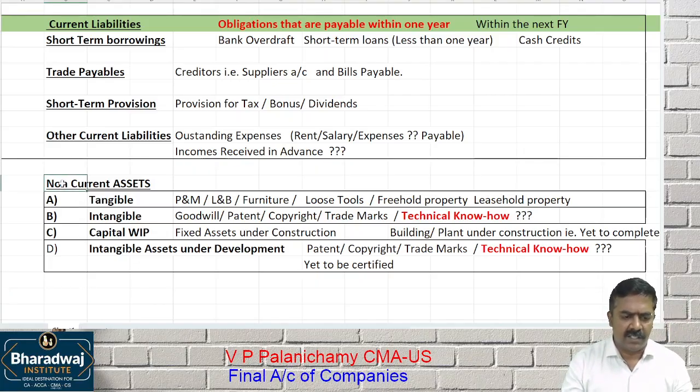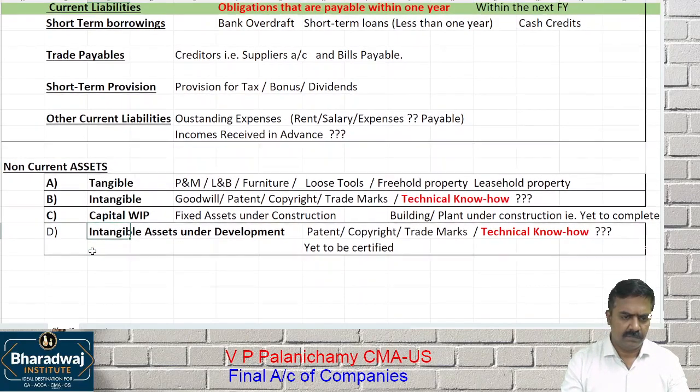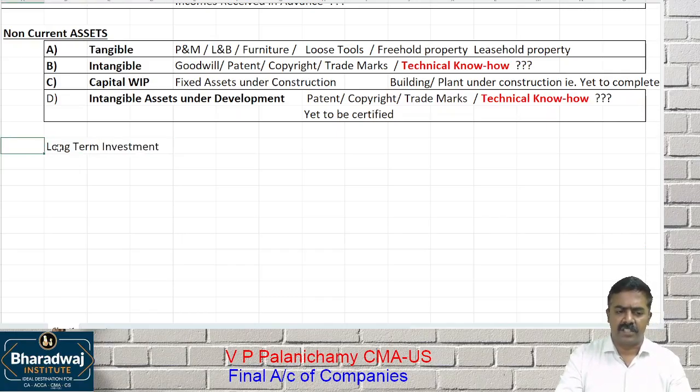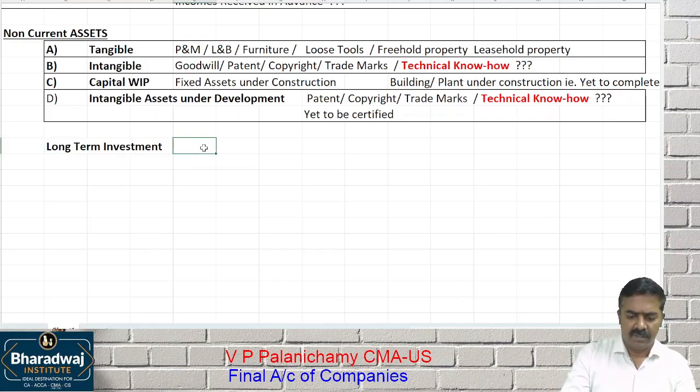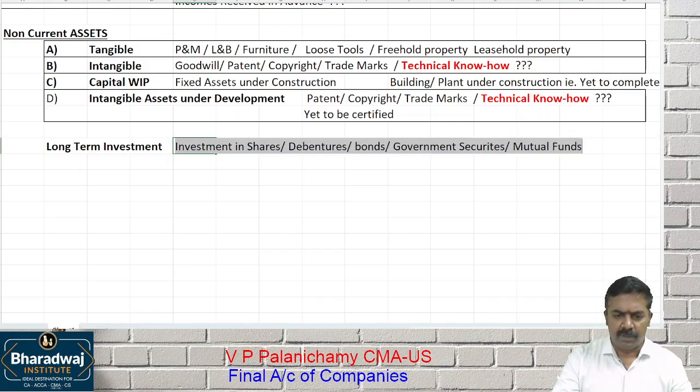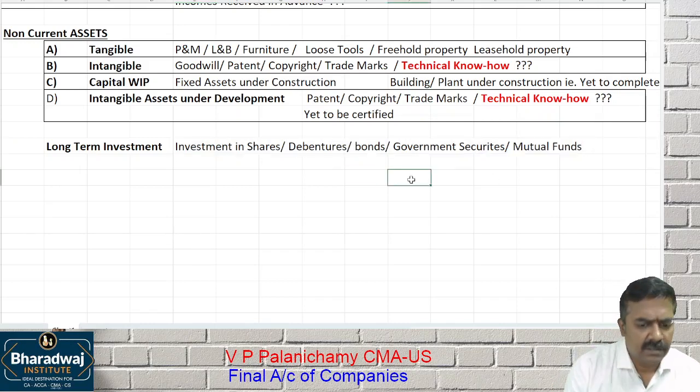So the first category of non-current assets is done. What is the next one? Take it up along with me, no need to wait. Long-term investments. Who is holding the investment? The company is holding the investment. Investment in another company's shares, debentures, bonds, government securities, mutual funds. These are the investments held by a company. We have to give detailed information about it.